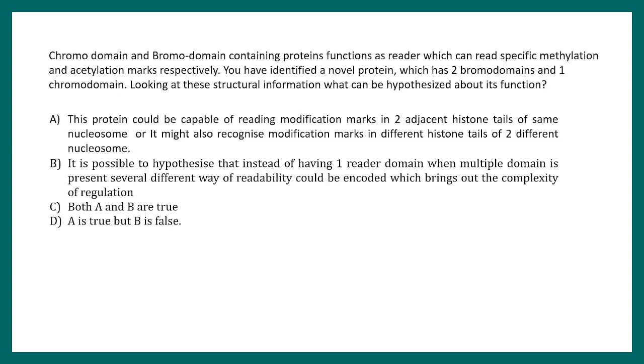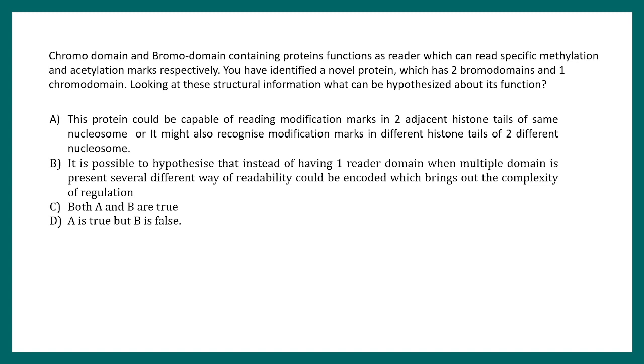Okay, then there is another question. It's again from molecular biology. It says chromodomain and bromodomain containing proteins function as readers which can read specific methylation and acetylation marks respectively, right? You have identified a novel protein which has 2 bromodomains and 1 chromodomain.